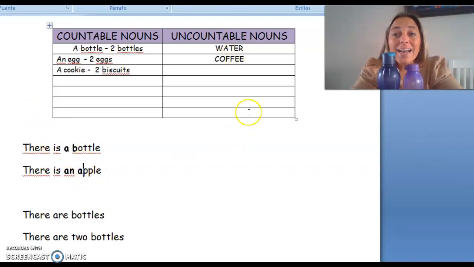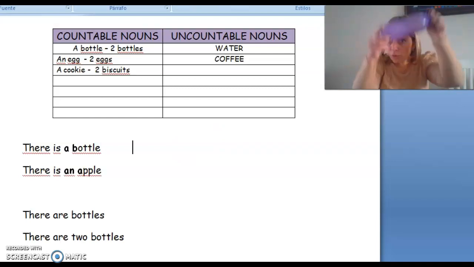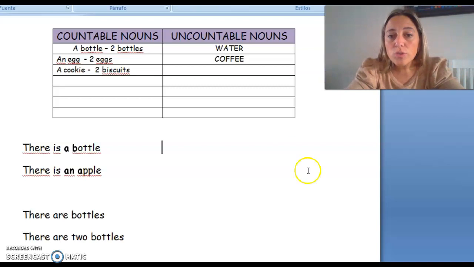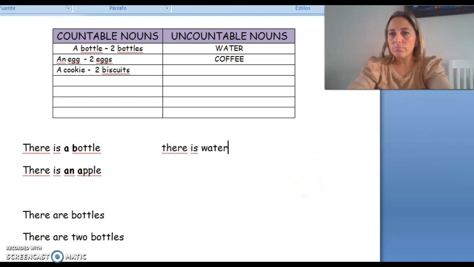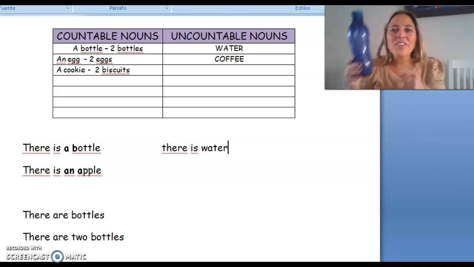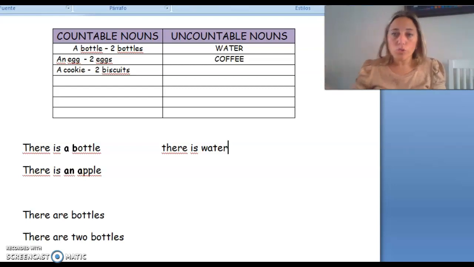Now, for uncountable nouns, yes, remember the swimming pool? Only water. So, for uncountables, we use only there is. There is water, yes? So, you cannot say there is a. You don't say a with uncountables. There is water, yes?